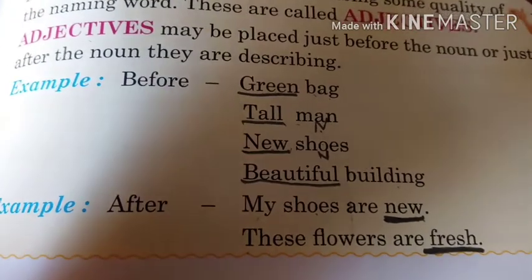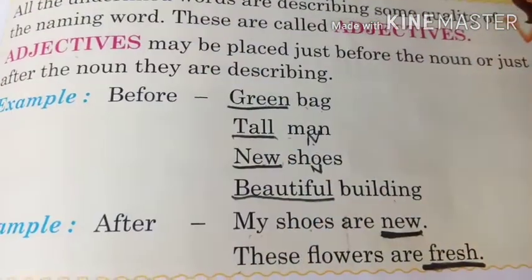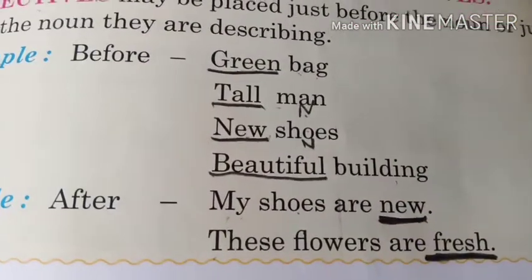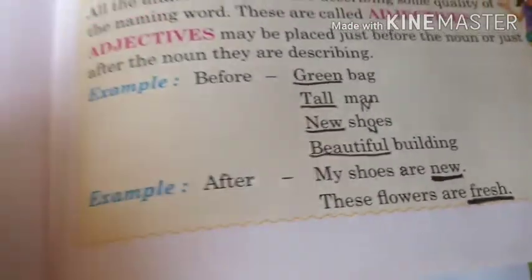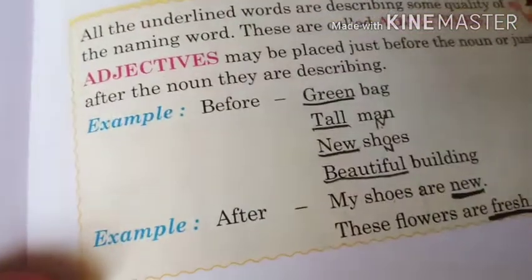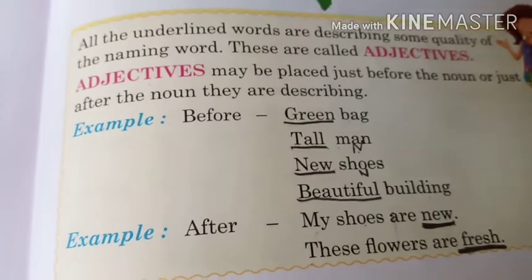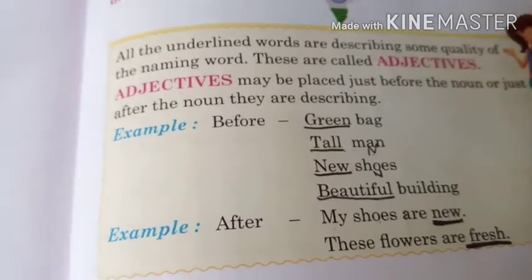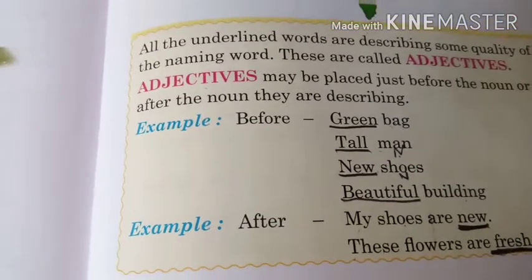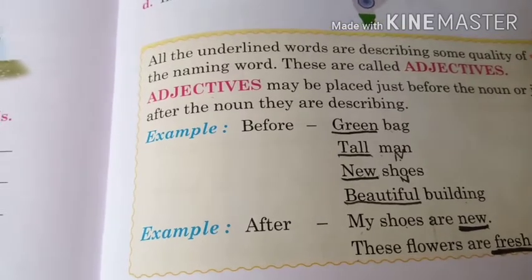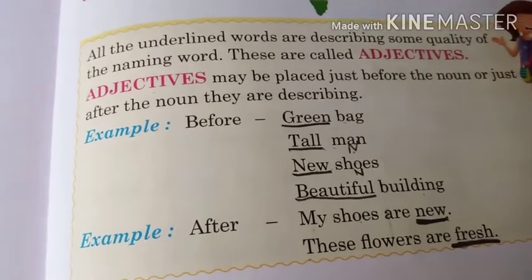So fresh is a describing word. It is an adjective. So children, therefore it is not necessary that an adjective is always written before the noun. It can be placed after the noun also. Okay. So the words that describe a noun are called describing words or adjectives.